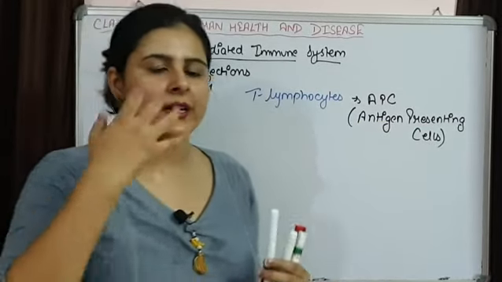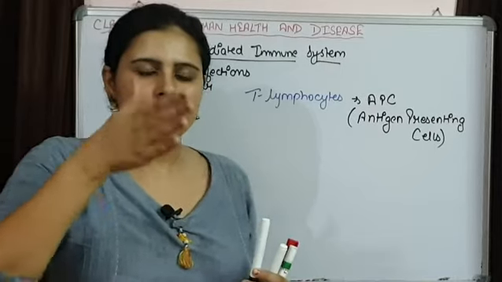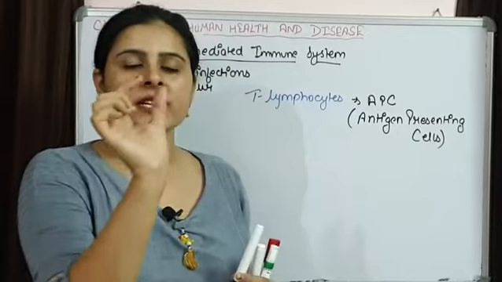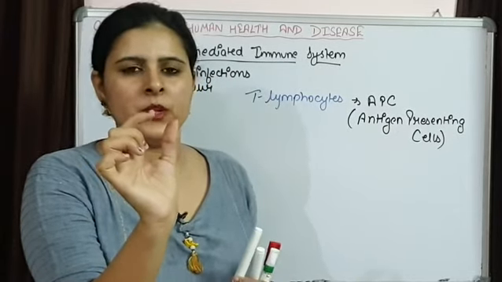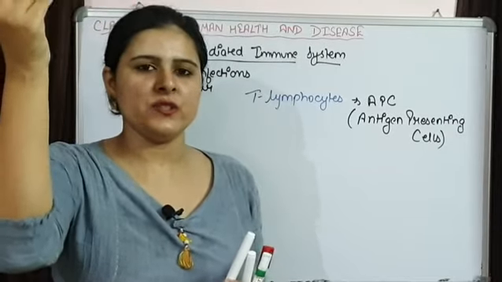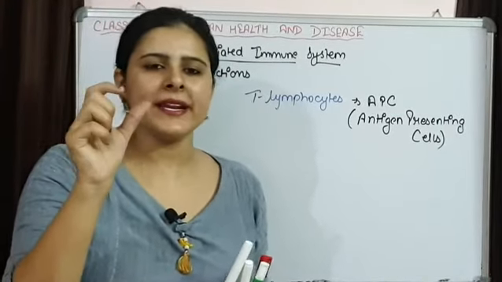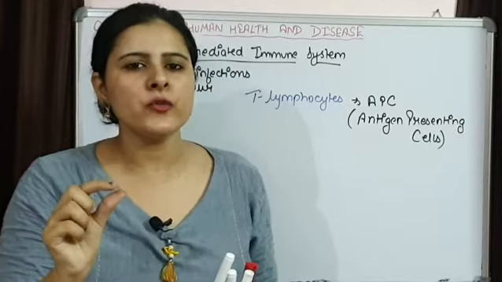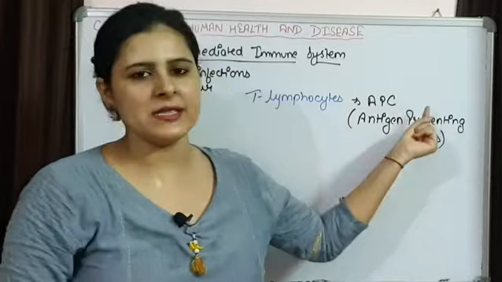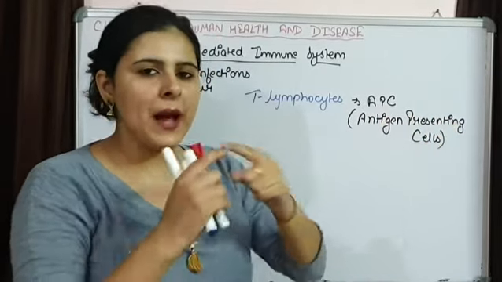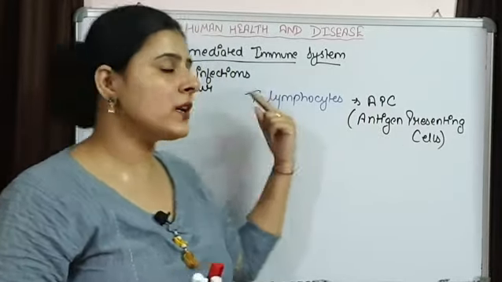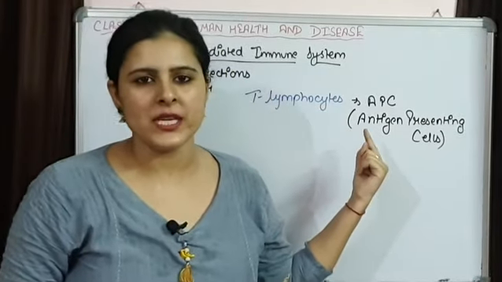They are going to engulf the antigen, break it down into smaller parts, and represent a part of the antigen on their surface, that is antigen presentation. Not the complete antigen, but only a specific part will be represented on their surface, and this part will be recognized by the T lymphocytes.